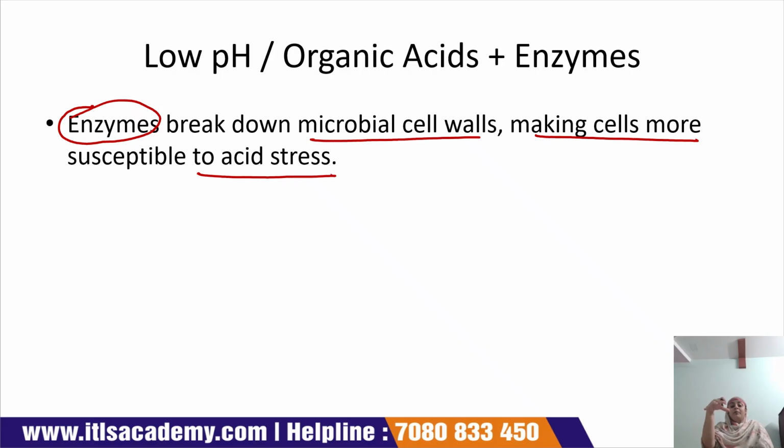Now when a food product has a more acidic value, it is very easy to destroy the microbial cell wall, because at that time the microorganism is susceptible to acid stress, and when our enzyme attacks, it can easily break down the cell wall of the microorganism and preserve the shelf life of the food product, which is very important.